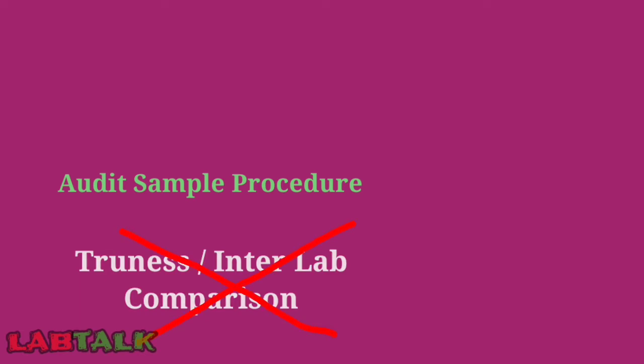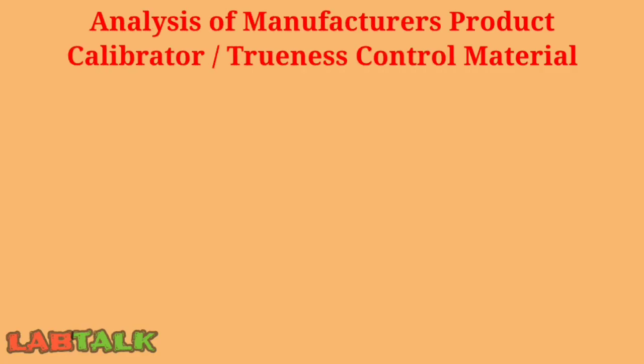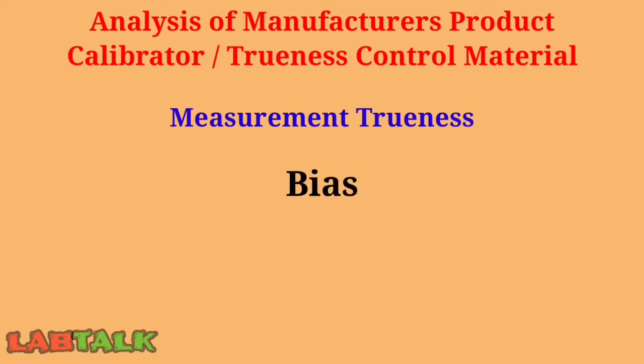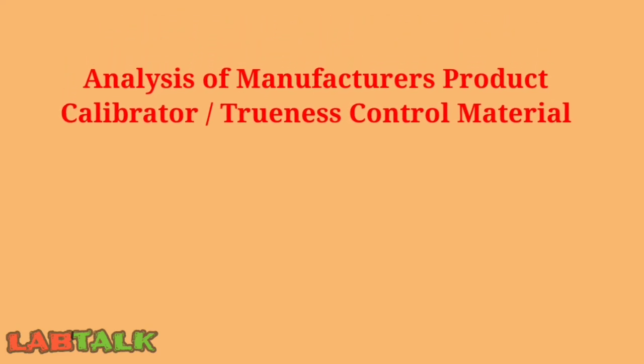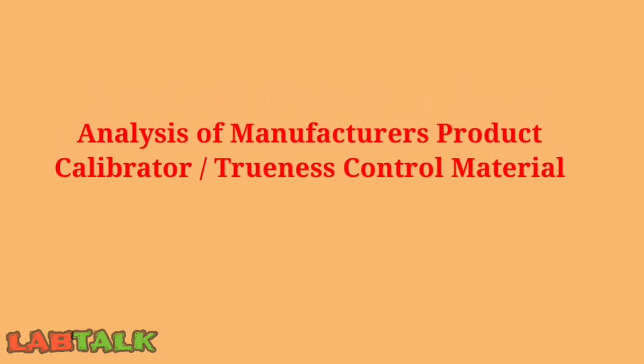The next category is analysis of the manufacturer's product calibrator or trueness control material. The correct performance of a method can be confirmed by the use of calibration material provided by the method manufacturer or any other commercially available reference material documented as commutable with the patient sample. This method provides measurement of trueness as well as bias. Caution should be used because some method materials may be specific to a particular lot, so this type of material may not always be used for trueness.